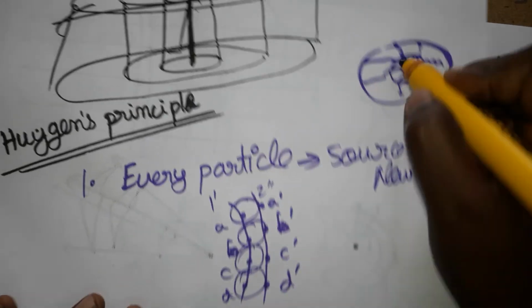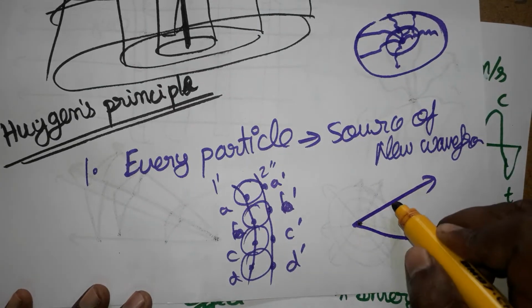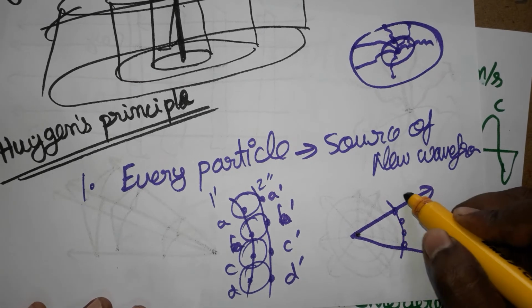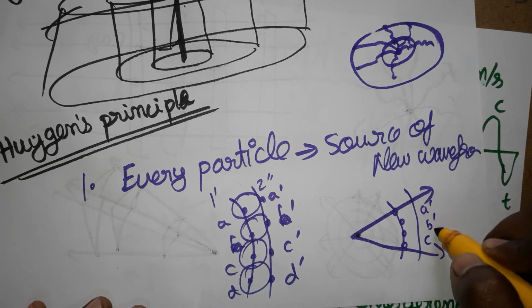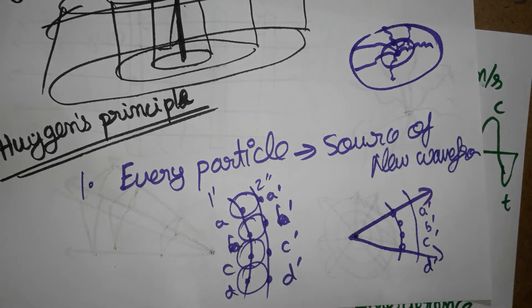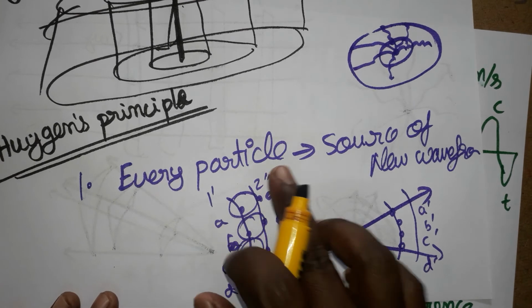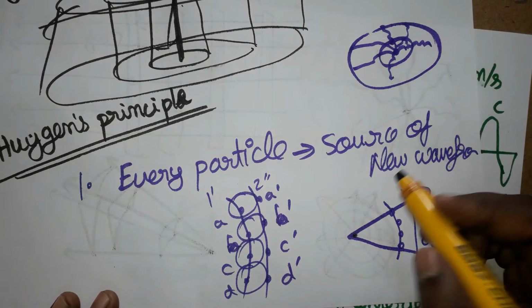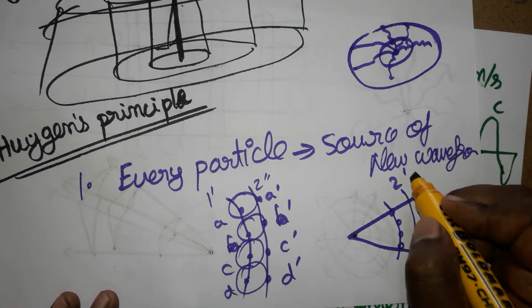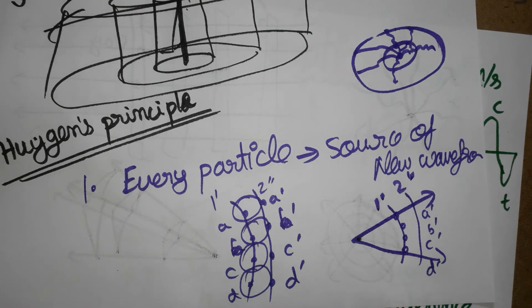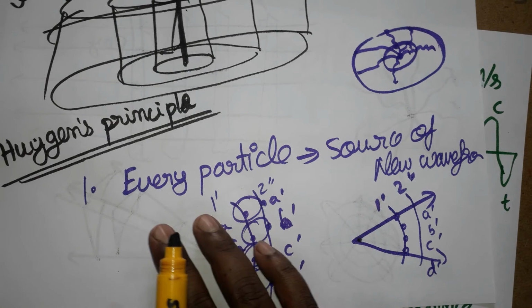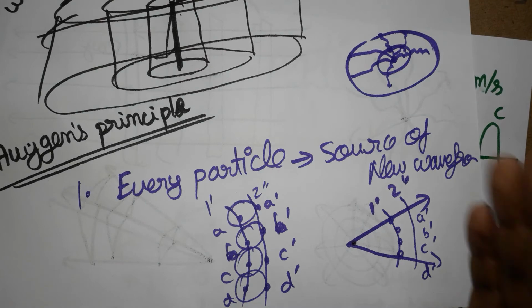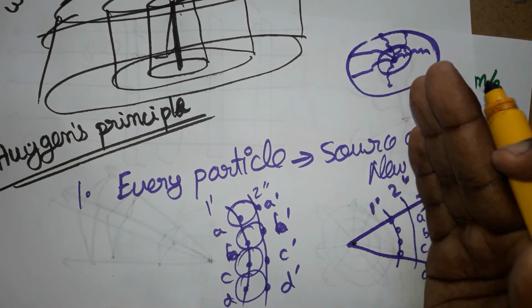Okay, so it is a point source which produces a spherical wavefront. In this, I consider four particles A, B, C, D. These four particles are the source of A dash, B dash, C dash and D dash. So it disturbs the next particle. That is the thing: every particle will act as a source of new wavefront. This secondary wavefront came because of the primary wavefront. That is the first Huygens postulate. Huygens first principle says every particle will act as a source of secondary wavefront, and the secondary wavefront came because of the primary wavefront.